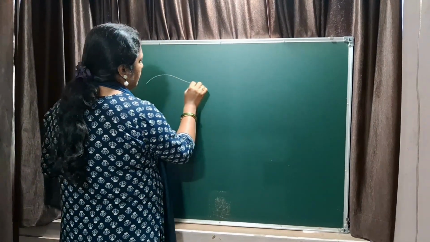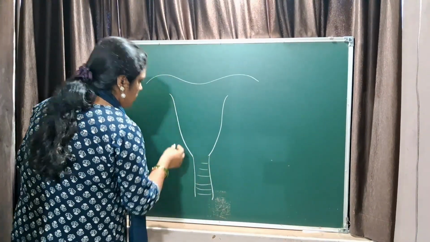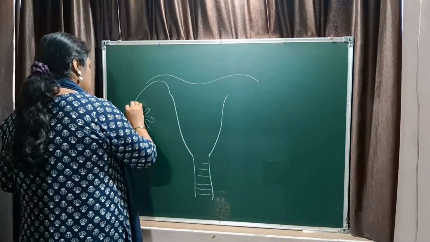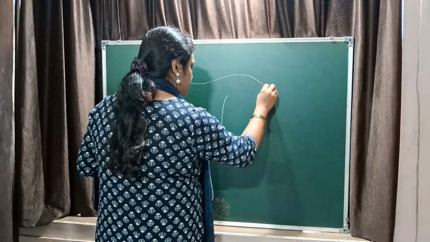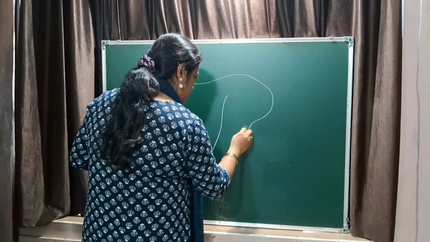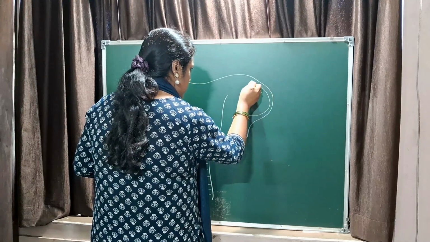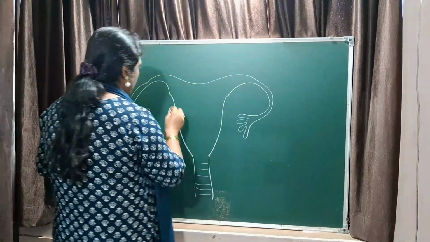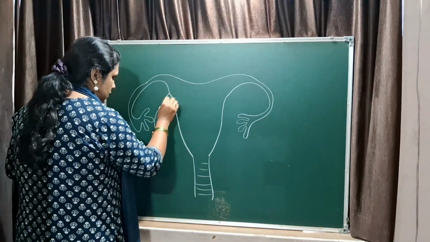So let us understand the system in the females. Generally the drawing of the female system is a little easy. This is the female reproductive system, where you can see these finger-like projections. These are the fimbriae of the fallopian tube, and this is the fallopian tube. Here you have got round ovaries present.